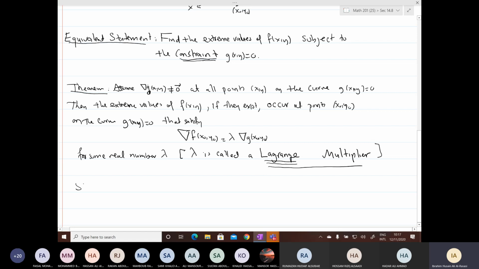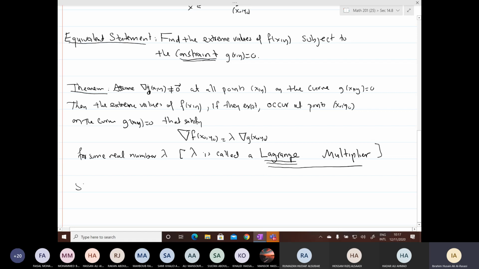Step 1: solve the system gradient of f at (x, y) equals lambda times the gradient of g at (x, y), and g(x, y) equal to 0.